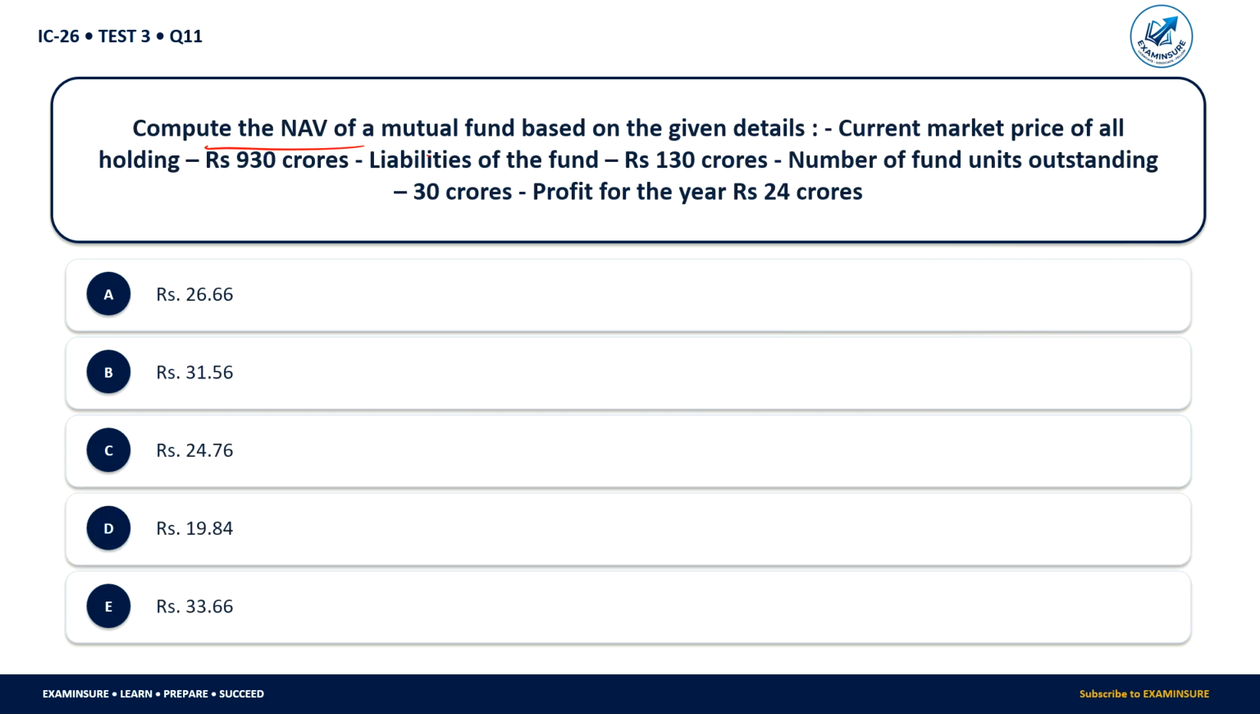Compute the NAV of the mutual fund based on the given details. Current market price of all the holdings is 930 crores. Liability of the fund is 130 crores. Number of fund units outstanding is 30 crores. Profit for the year is 24 crores.